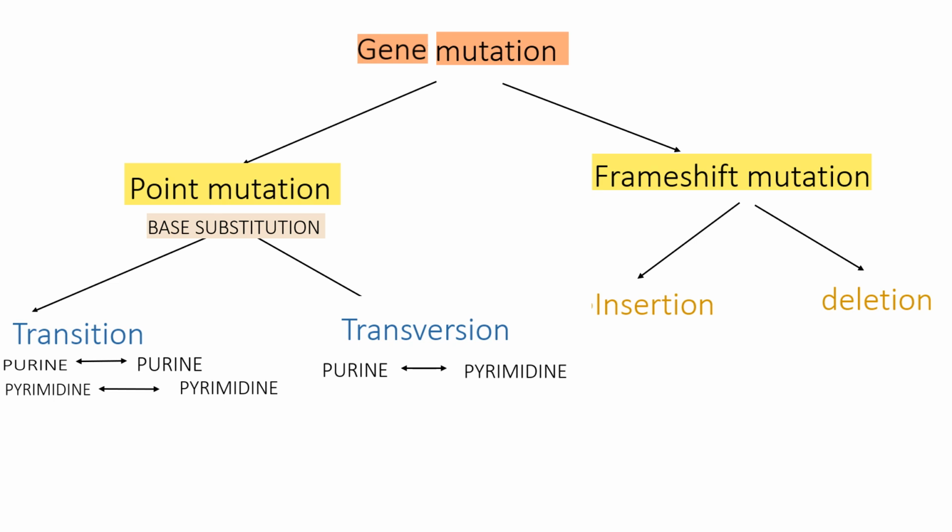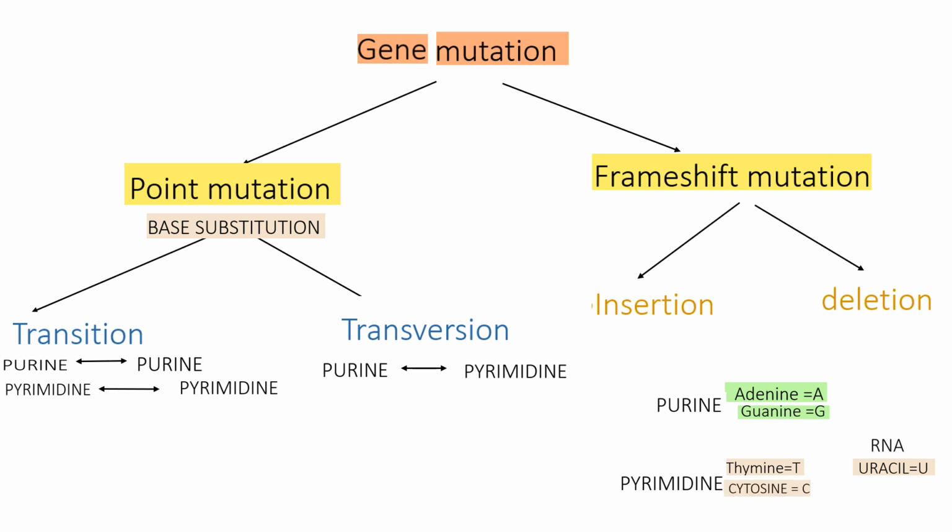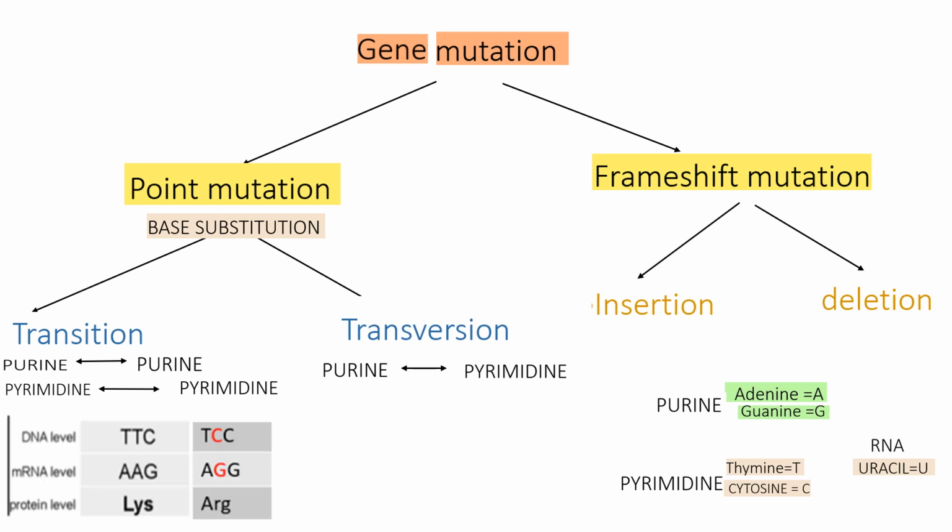Now, before we get into the details, we'll see some basics of DNA, which says purine bases are adenine and guanine, both in DNA and RNA. Pyrimidine bases are thymine in DNA, but in place of thymine, in RNA, uracil is present. And cytosine is another pyrimidine base, which is present in both DNA and RNA. Now, we'll see some examples related to transition and transversion.